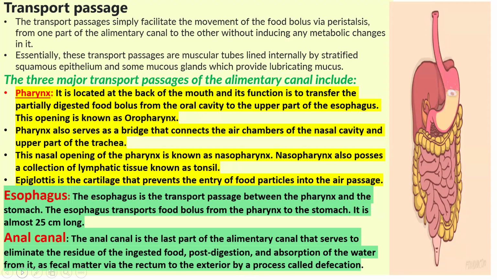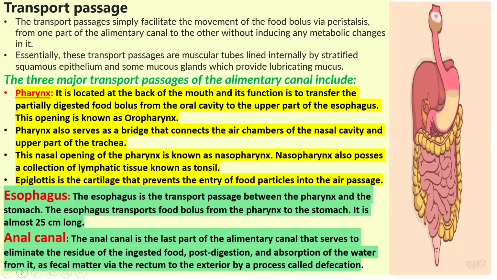Three parts of the alimentary canal make up the three major transport passages: pharynx, esophagus, anal canal. Pharynx is also called the throat. It is located at the back of the mouth, and its function is to transfer the partially digested food bolus from the oral cavity to the upper part of the esophagus.